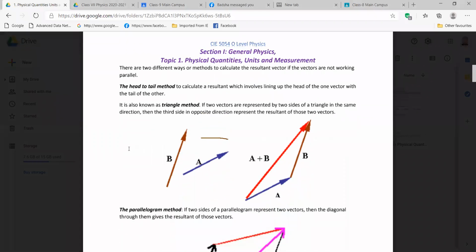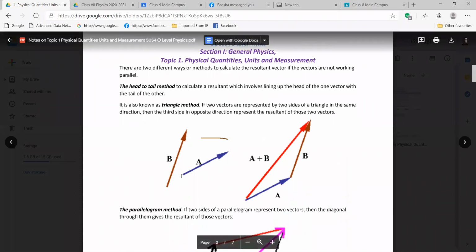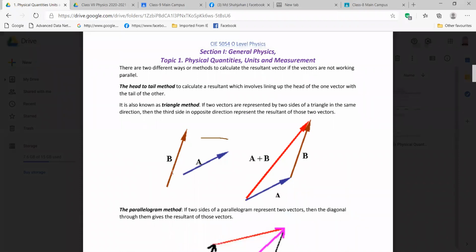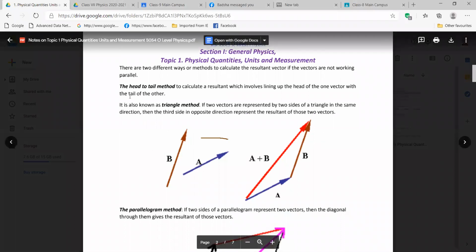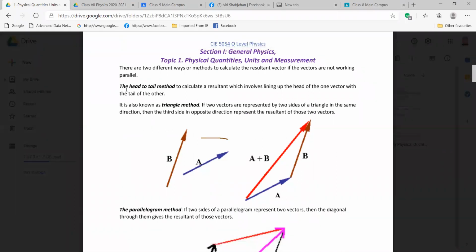Look, here we have two vectors, A and B, and if we get this type of vectors, then we can use one technique that is called the head to tail method. So what is called the head?